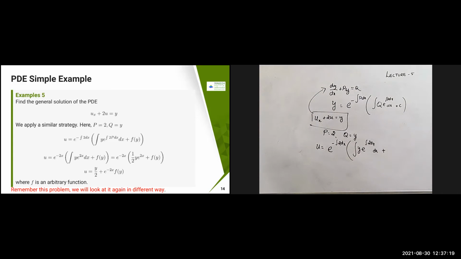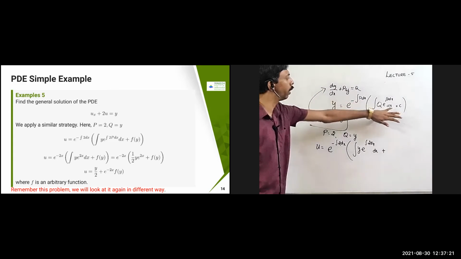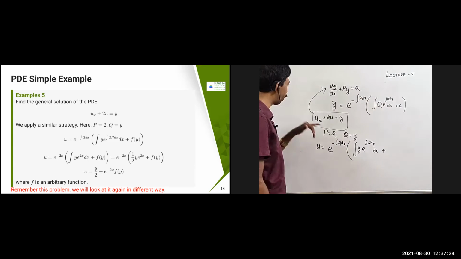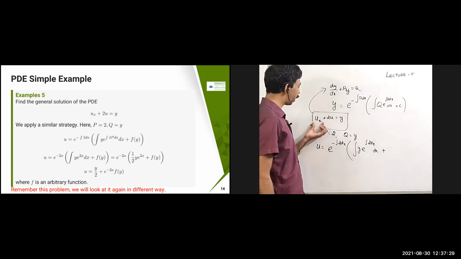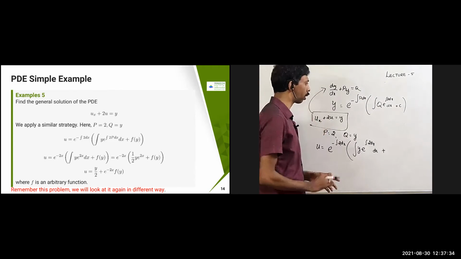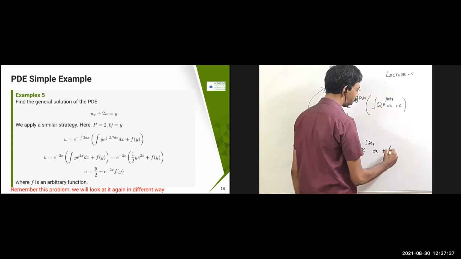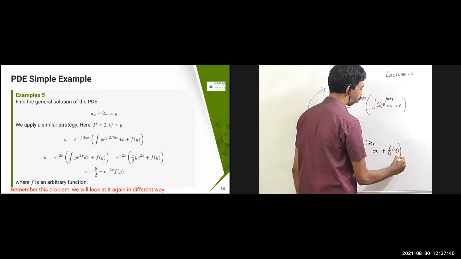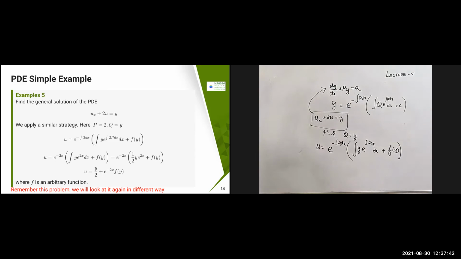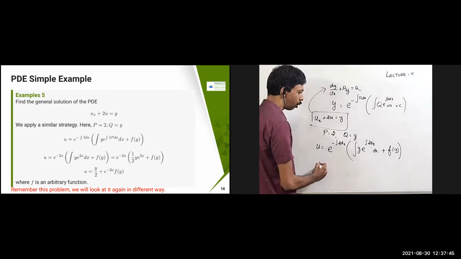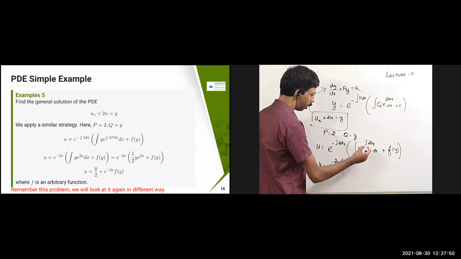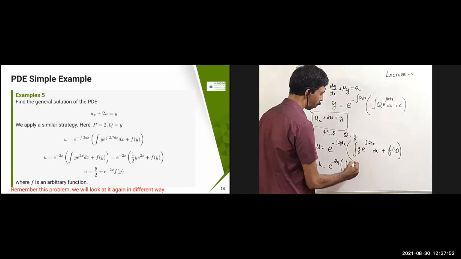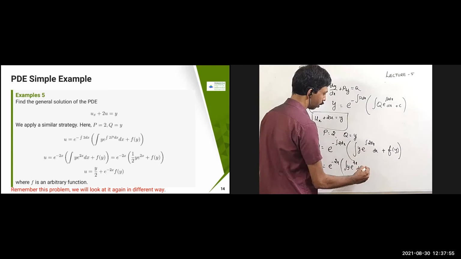Now this constant, see here with respect to x I'm integrating, but it is a function of x and y, therefore whatever is independent of x will be a constant for me. So in the place of c, I'm going to replace it with some arbitrary function f of y. That's all, so you can solve this one now. u is equal to e power minus 2x, integral of y into e power 2x dx, plus f of y is going to come.